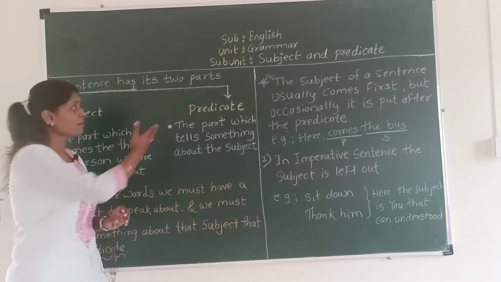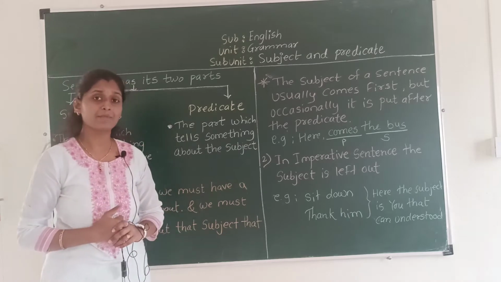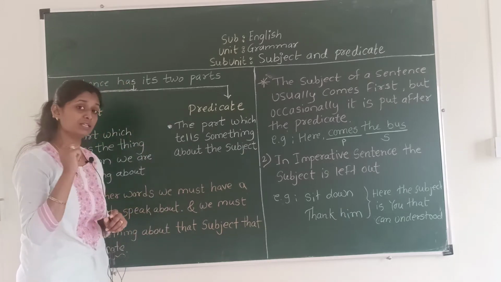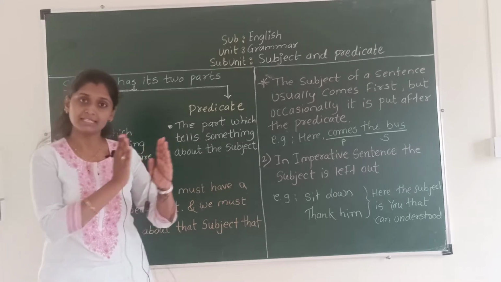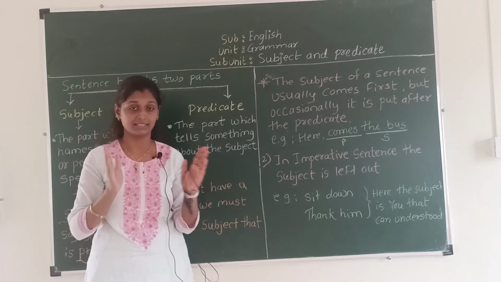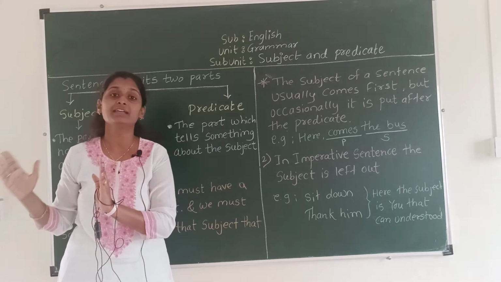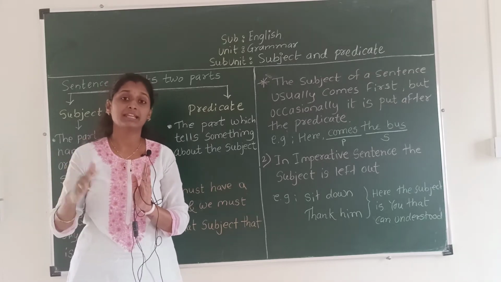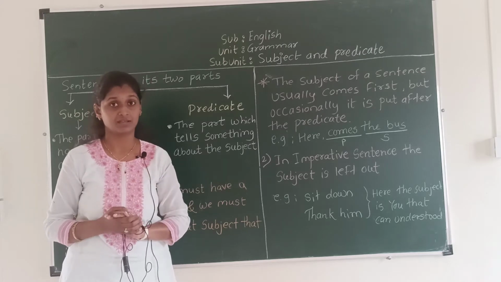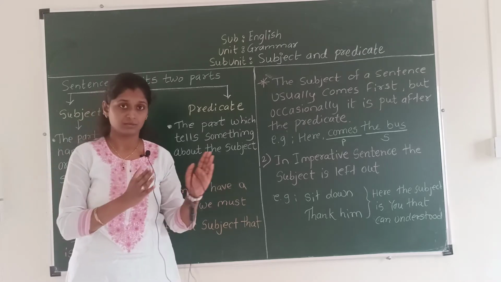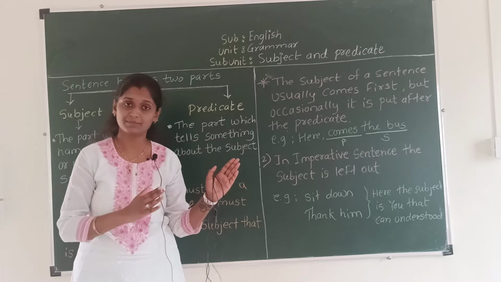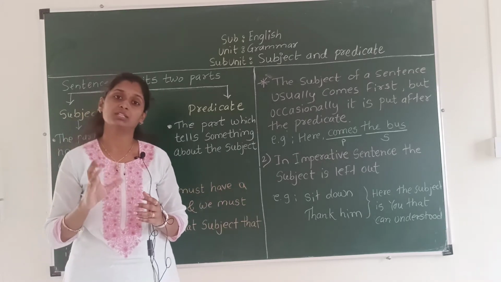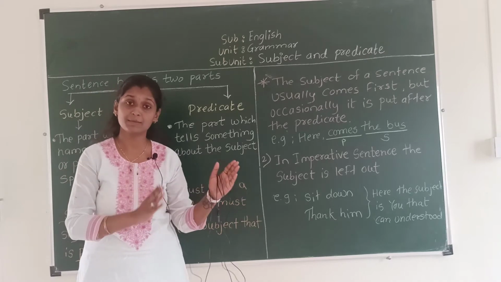Now next is predicate. So what is meant by predicate? The part which tells something about the subject. Now the first part is the subject of one sentence. Now the rest of the sentence is the predicate. That rest tells about that subject. In the subject part, we said, the name of a person or the name of a thing is the subject part.